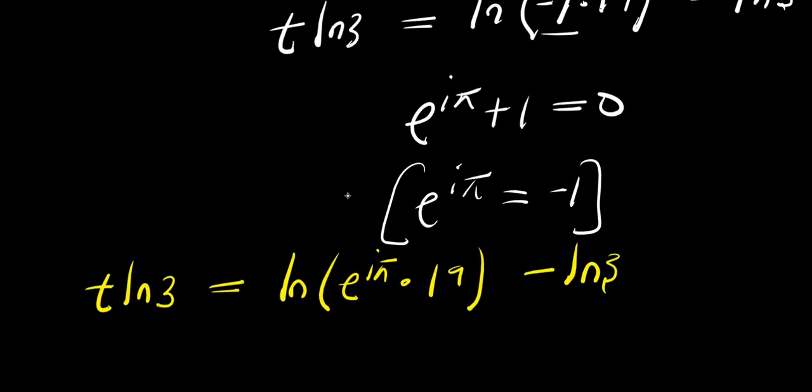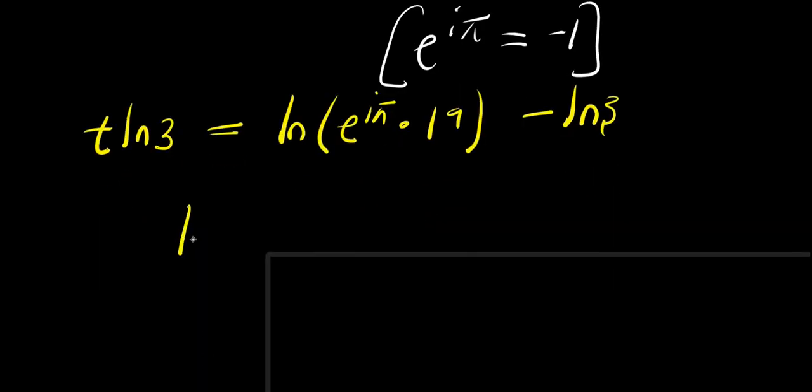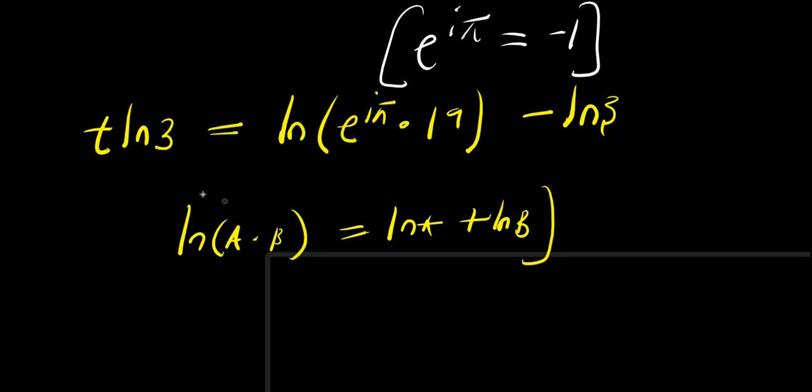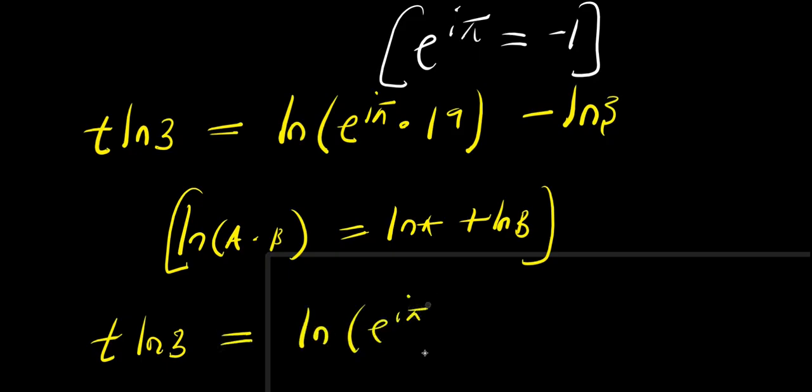So don't forget that natural log a times b equals natural log a plus natural log b. So this will be t times natural log 3 equals natural log e power i times pi plus natural log 19 minus natural log 3.